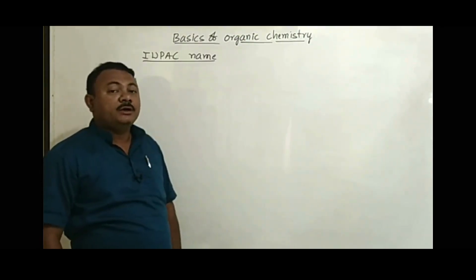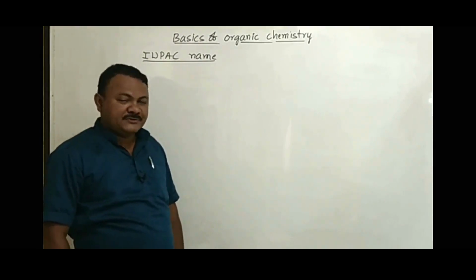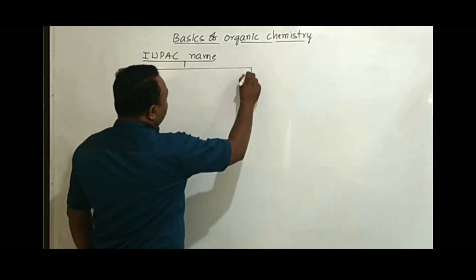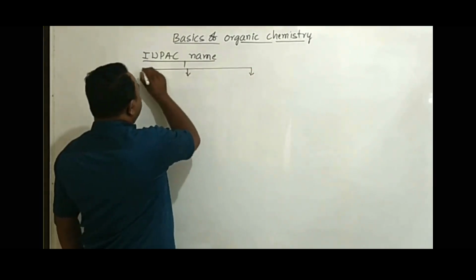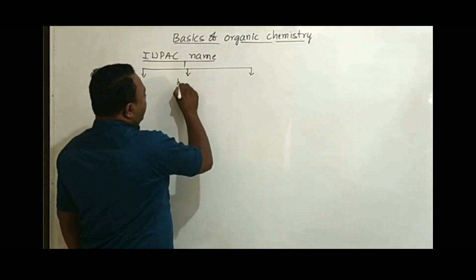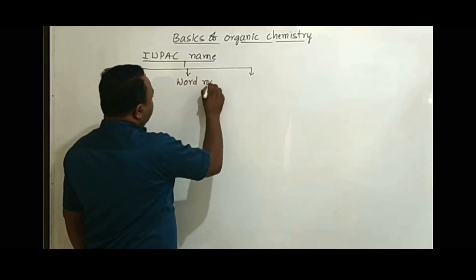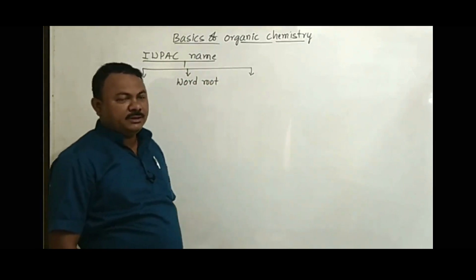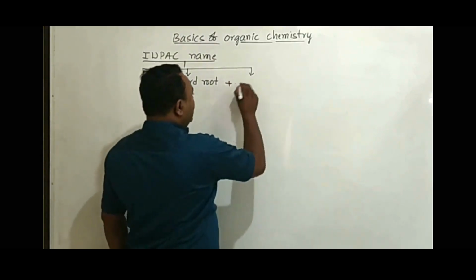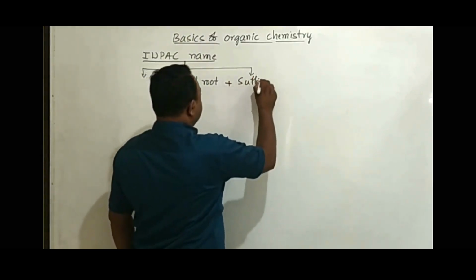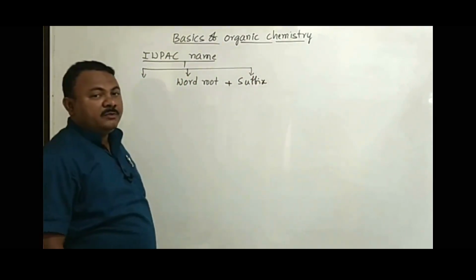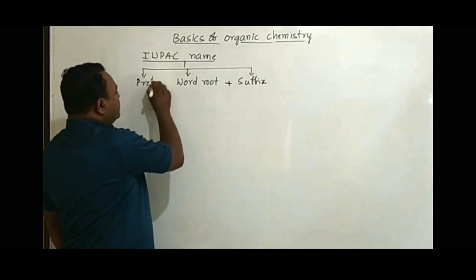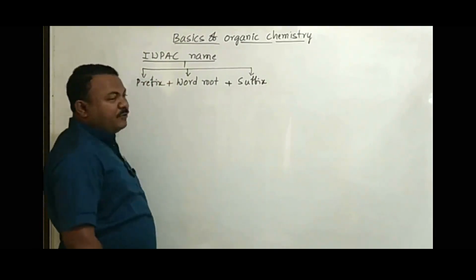Let us concentrate on IUPAC nomenclature of the organic compounds. In the IUPAC name of an organic compound, mainly we have three parts. The middle part, the most important part, we call the word root, or it can be called the root word. The term added to the word root, we call a suffix. The term which comes before the word root, we call a prefix. So these are mainly the three important parts we get in the IUPAC name of an organic compound.